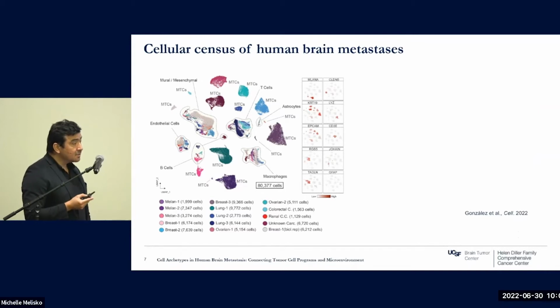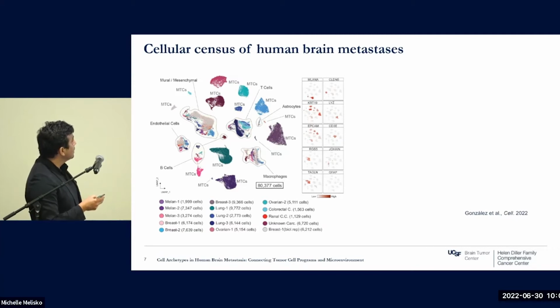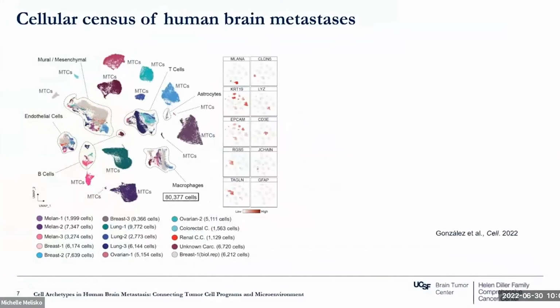80,000 single cells. What you can see here, and it's actually very interesting, is that the metastatic tumor cells, for each one of the cases, develop these independent clusters. We don't see any overlap between metastatic cells from any cancer, not even between the melanoma or the breast. But in the stroma, we can see how the cells cluster together, for example macrophages here, T cells, or endothelial cells.